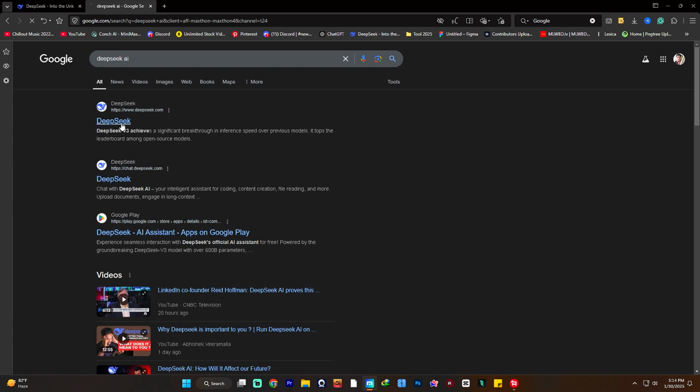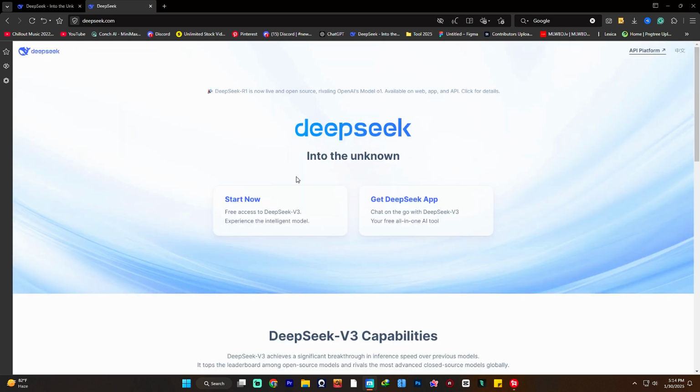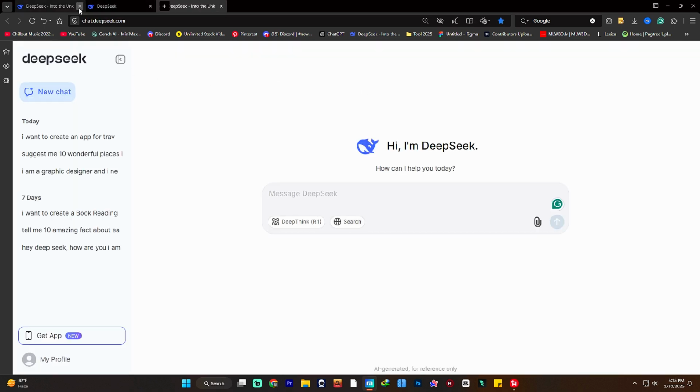Just go to the app, and here you can see DeepSeek R1 is now live on open source, rivaling OpenAI's model o1, available on web, app and API. Click for details. All you have to do is go for the start now. As you can see, I have already created a DeepSeek account, and it's very easy to access. In this video we will see how this AI chatbot responds to a few of my questions.